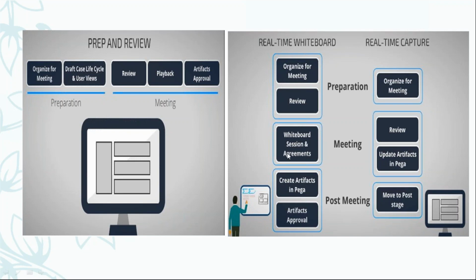In the whiteboard sessions, in the post meeting we create artifacts in Pega, and then we go for approvals. But in real time, we organize the meeting with the SMEs, review directly at that time, and create the artifacts in Pega at that time, and then we go for the approvals. So that's the difference between the different session styles.